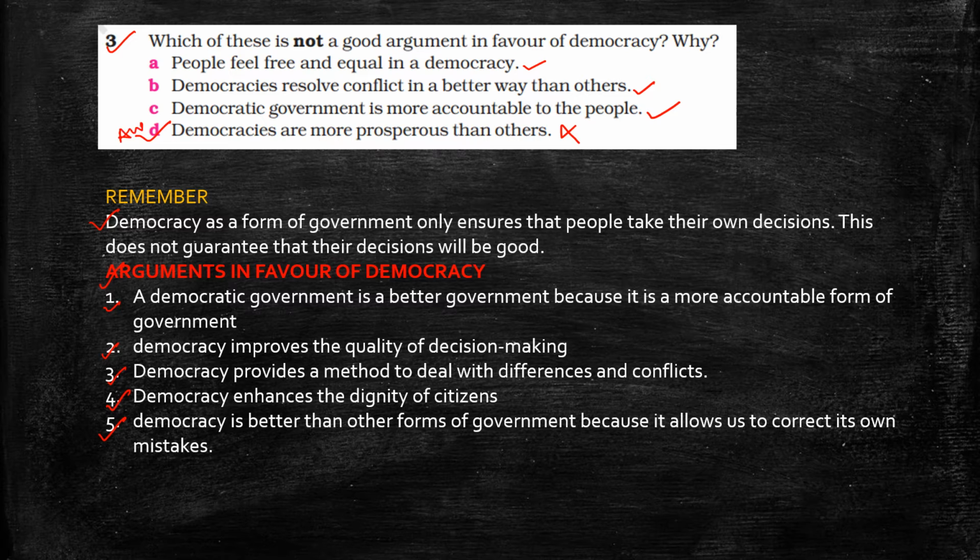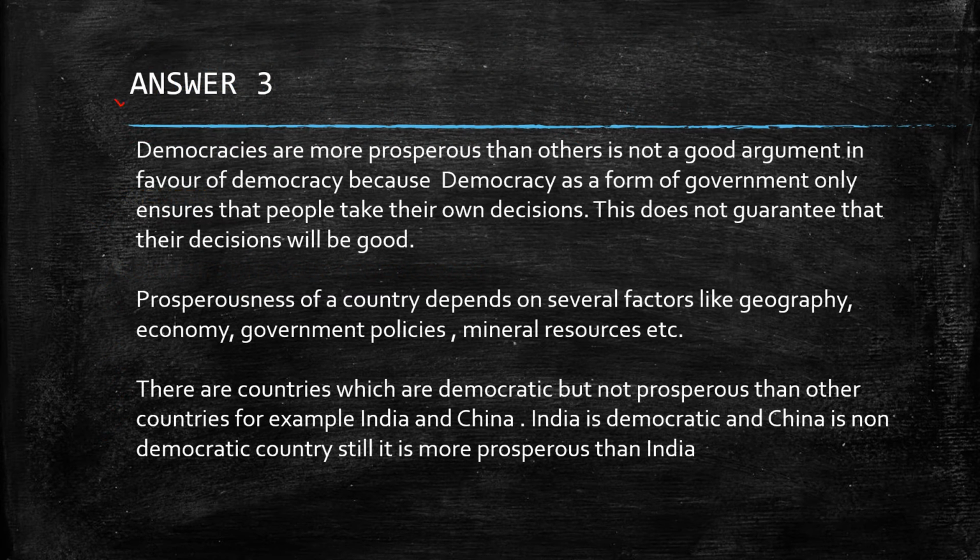Because we have to find the not good argument, D is not a good argument. You must learn these five arguments in favor of democracy. And the answer you have to write is this one. Answer number 3. Democracies are more prosperous than others is not a good argument in favor of democracy because democracy as a form of government only ensures that people take their own decisions. This does not guarantee that their decisions will be good.